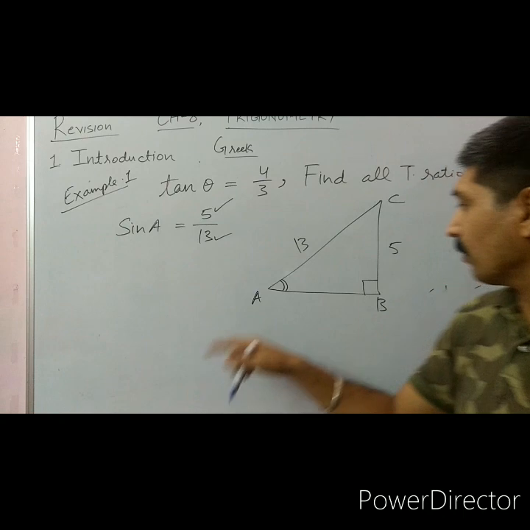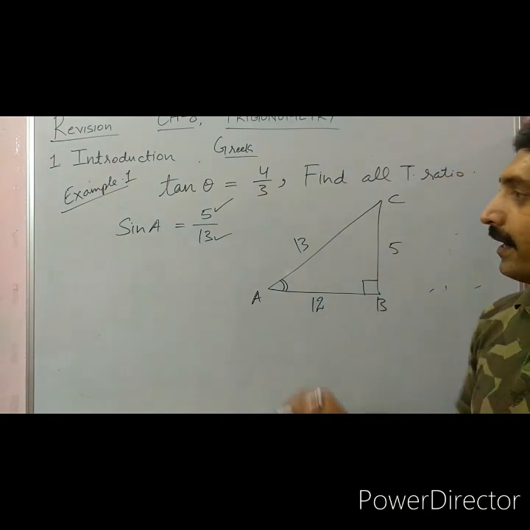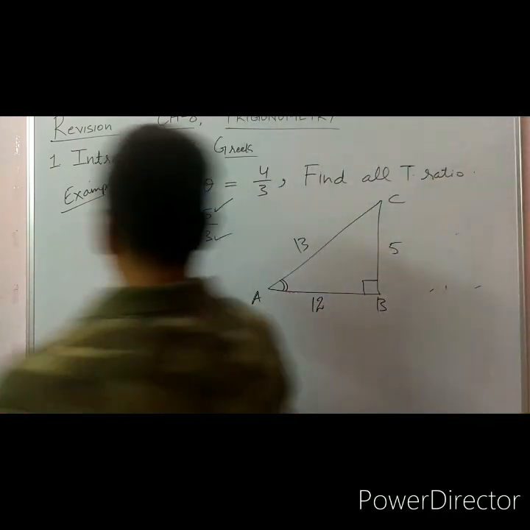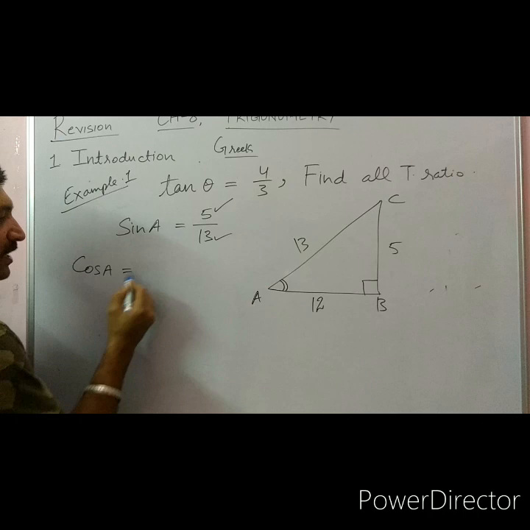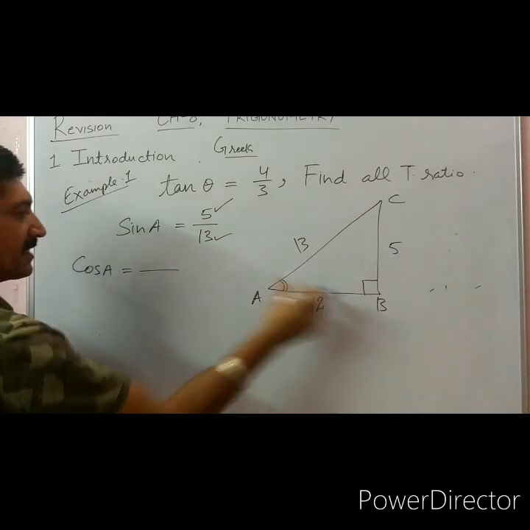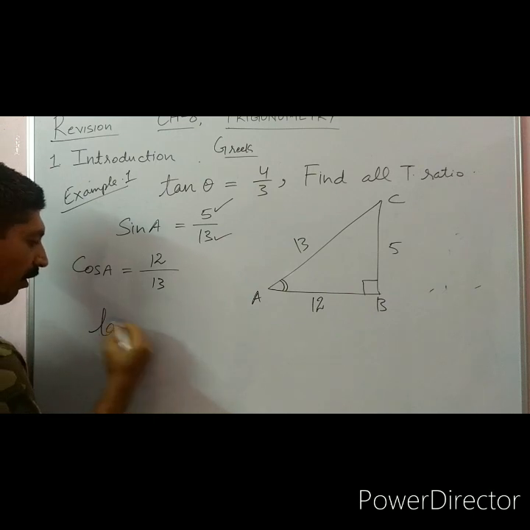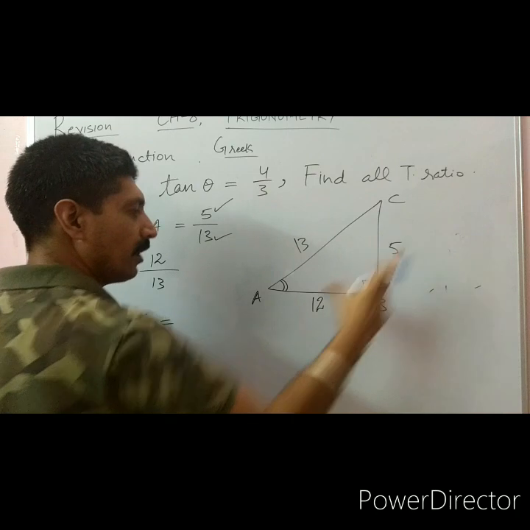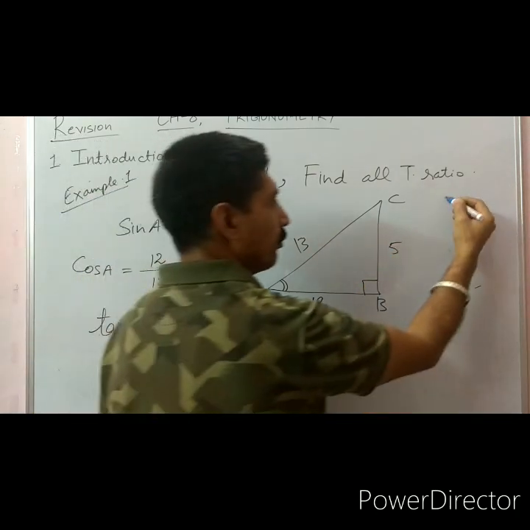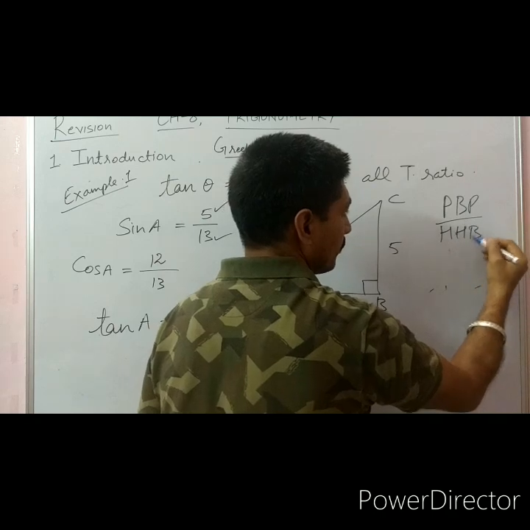So by applying Pythagoras theorem, again we can find that the side is 12, and we can find the cosine of A is equal to base 12, hypotenuse 13, tangent of A is perpendicular upon base. If you want, you can write Pandit Badri Prasad Har Bol.